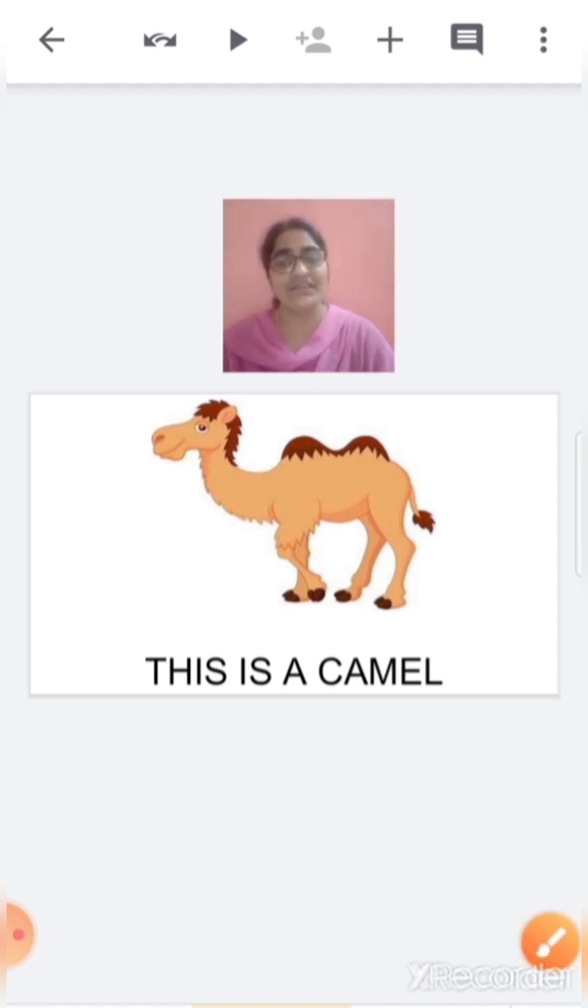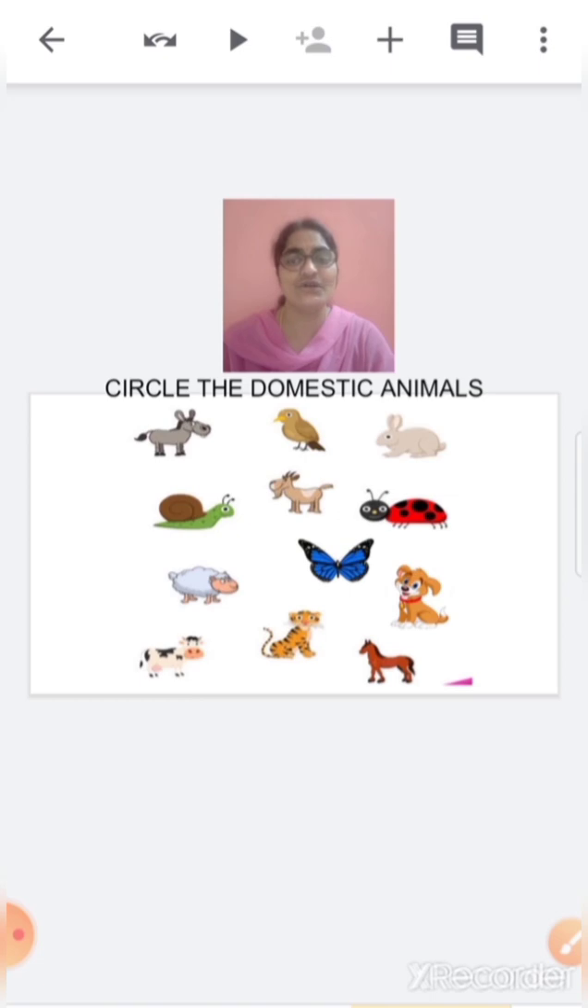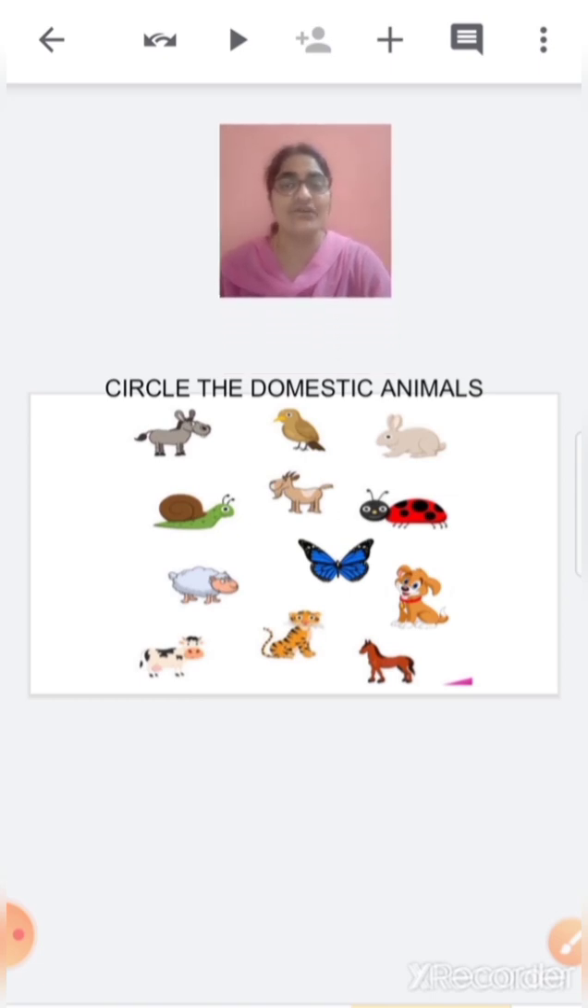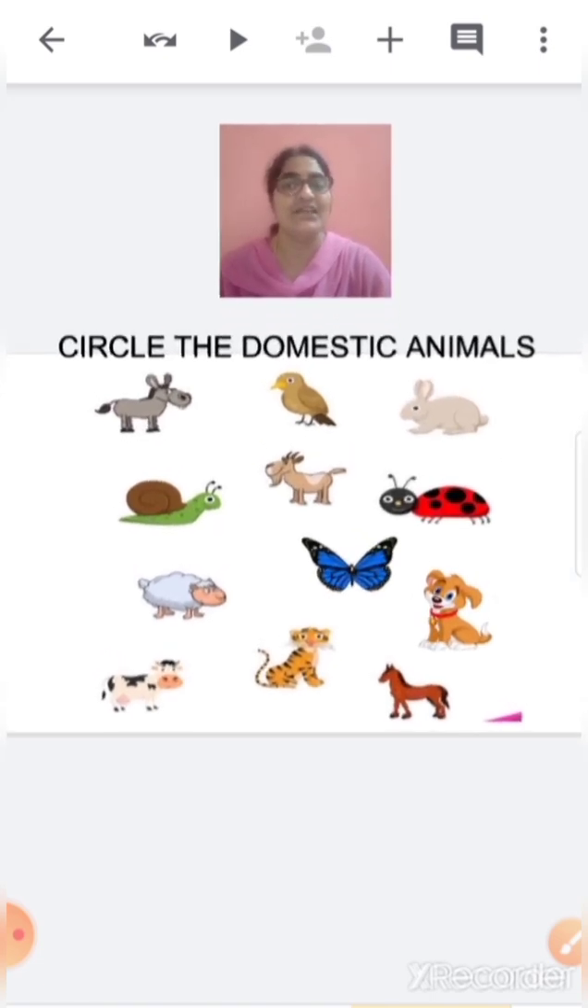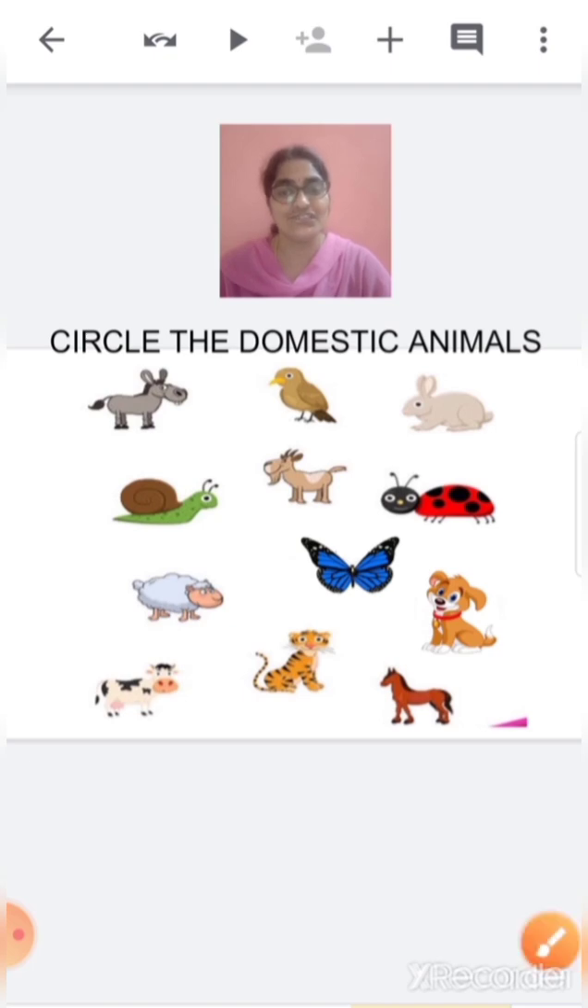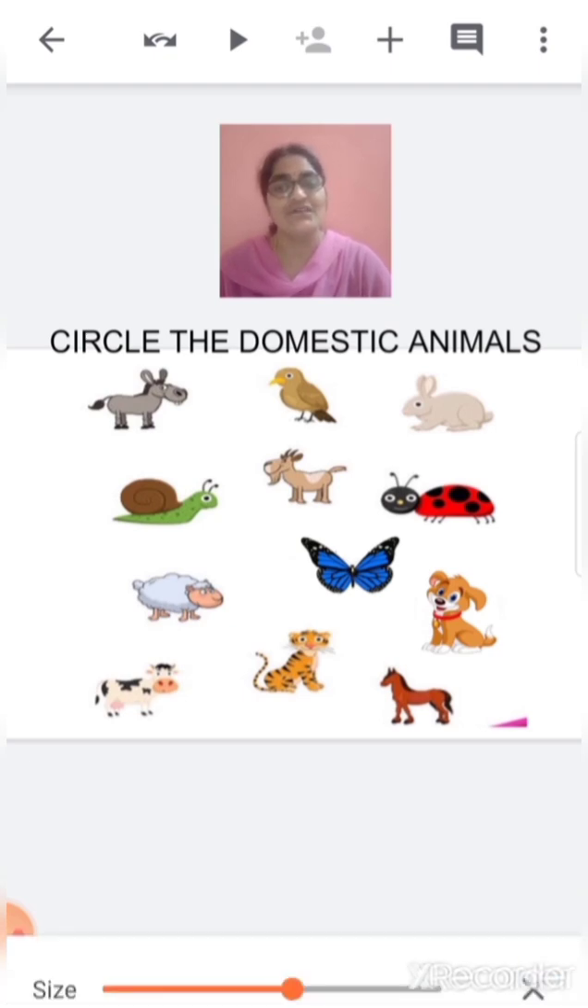Now children, you have learned about different domestic animals and their uses. Now you all have come to know what are the domestic animals. So let's do a small worksheet on domestic animals. Here, what you have to do, children, you have to circle the domestic animals. You have to identify the domestic animals and then circle it.